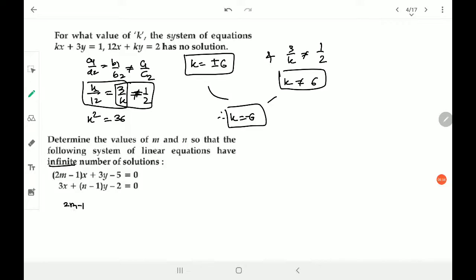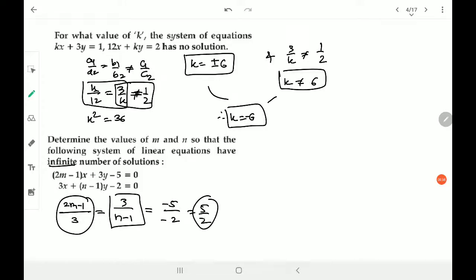2m minus 1 upon 3 all equal. So it is 3 upon n minus 1 and is equal to minus 5 upon minus 2, which can be 5 upon 2 as well. So if I choose this and this, I get the m value, and if I choose this and the same equal, then I get the n value, and that's easy.